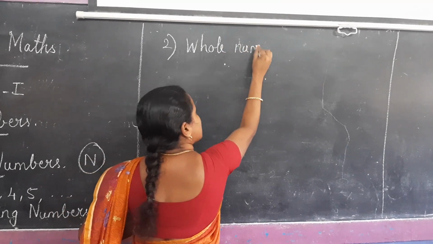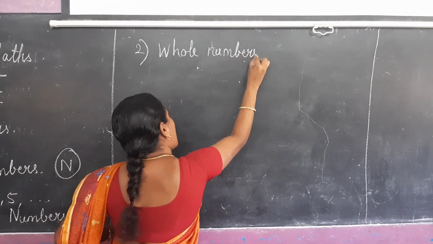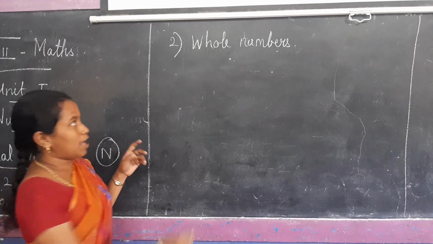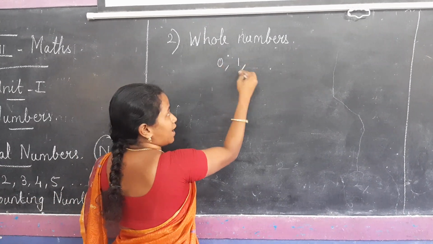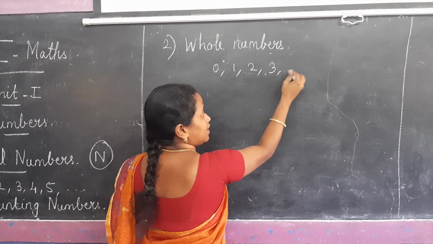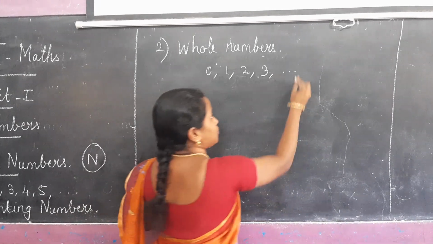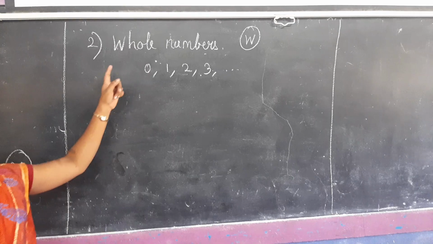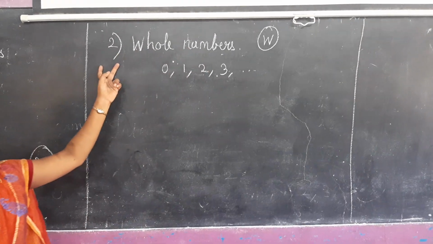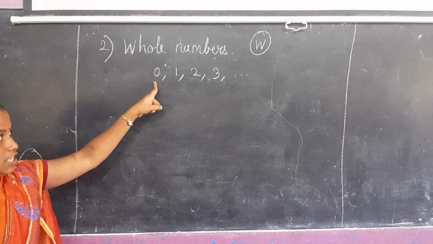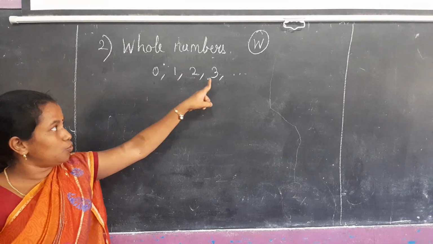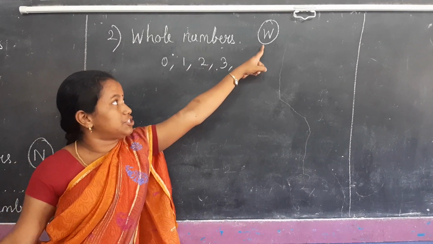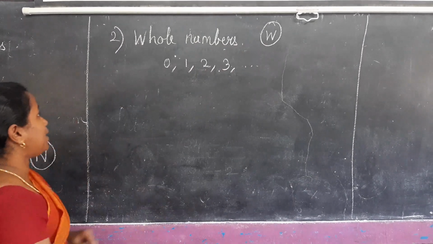Whole numbers usually start from 0, 1, 2, 3, etc. And it is denoted by capital W. Once again, whole number, it is the second type. It starts from 0, 1, 2, 3, etc. and it is denoted by capital W.